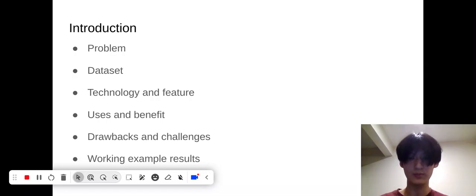So, first, the problem. What is the thing that we're doing here about cartoons? Many forms of deep learning models have been developed to classify and analyze images. So maybe not text form, maybe not audio, but for images. There are a lot of different models for them, including various forms of convolutional neural networks, CNNs. These are the most popular. However, the field of cartoon characters is very niche.